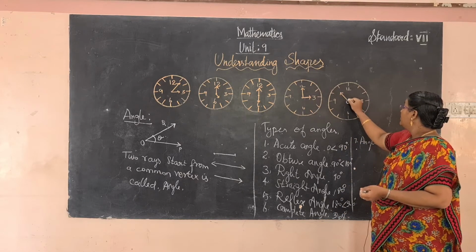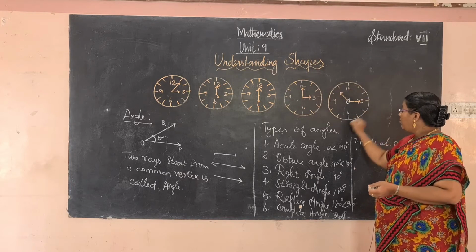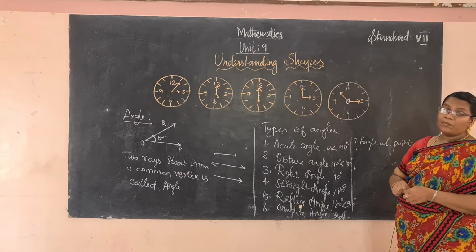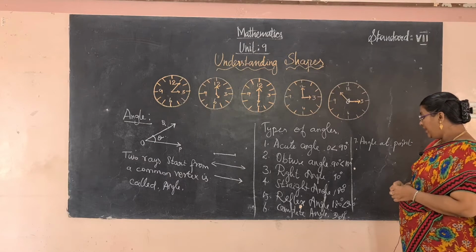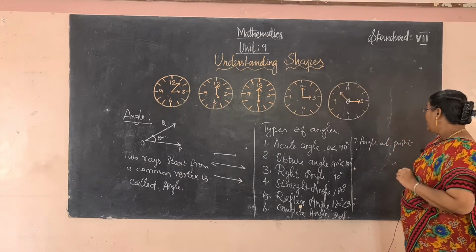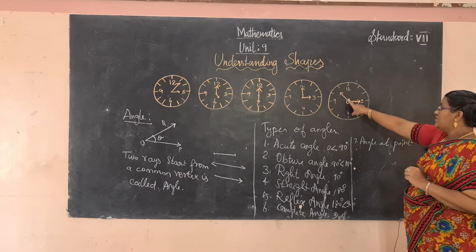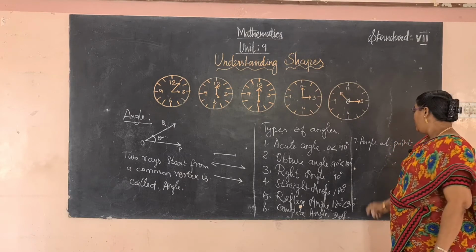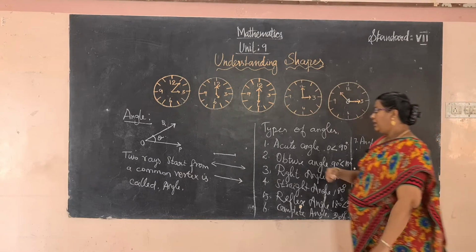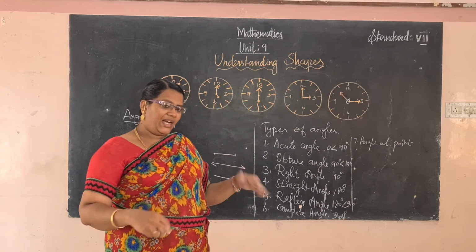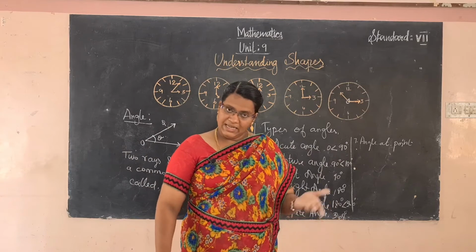So, start from 12 and completely end with the same number 12. That is called the complete angle, that is 360 degrees. Angle at a point means 0 degrees. Very clear, the types of angle and angle. These are all we have learned in the previous year.